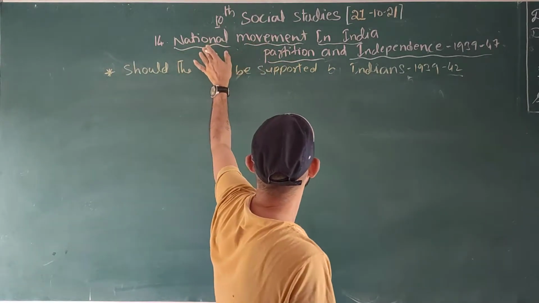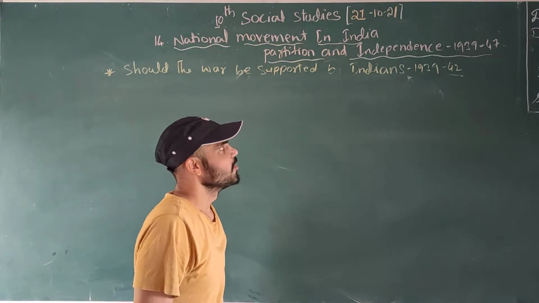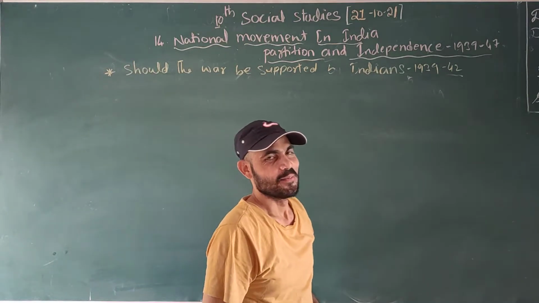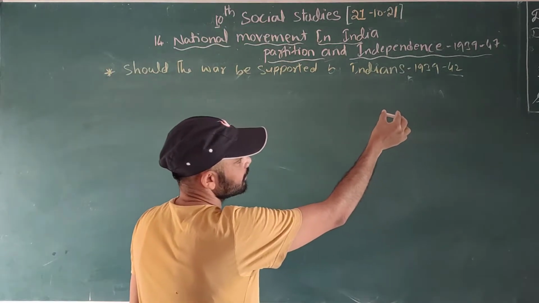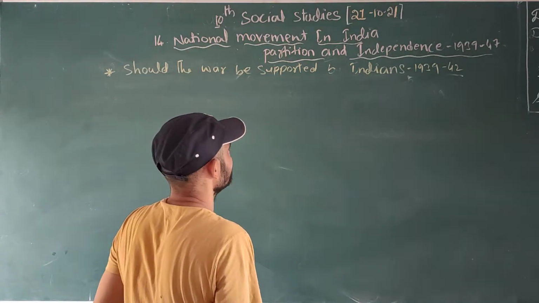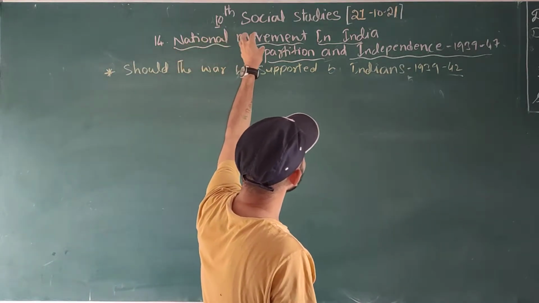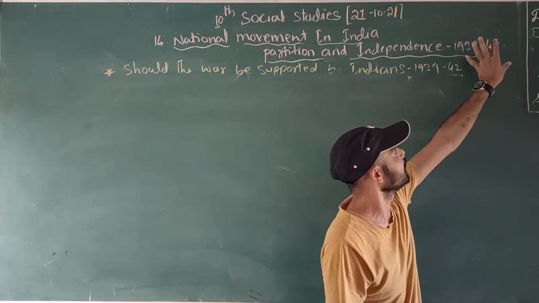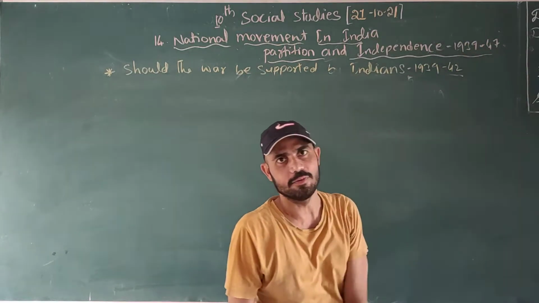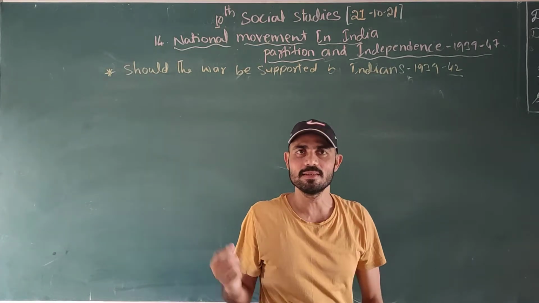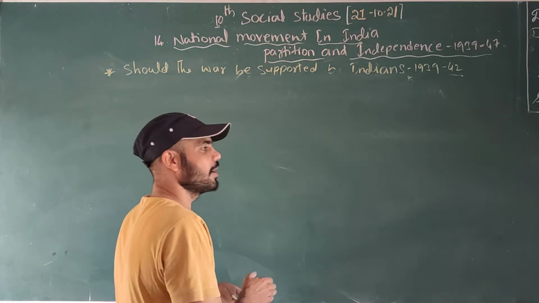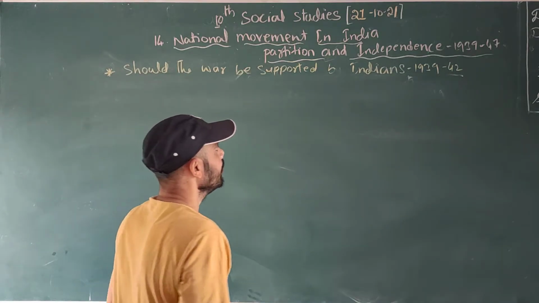India, national movement in India, partition and independence. The national movement in India, partition and independence, 1939 to 1947. What kind of national movements happened between 1939 and 1947? What are the causes for this national movement? What was the main reason for this kind of national movement between '39 and '47?